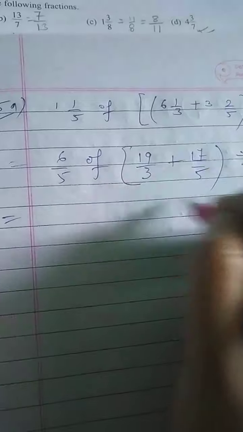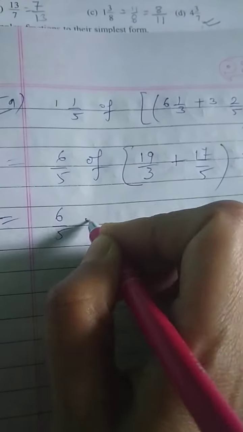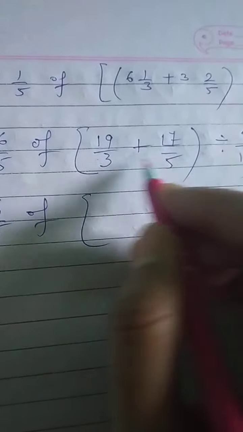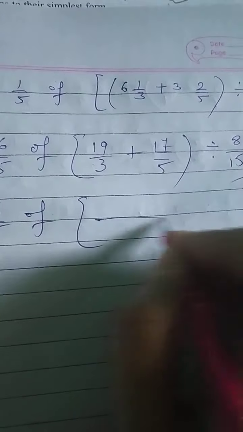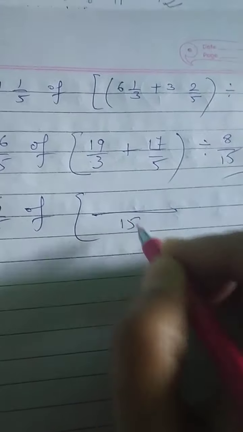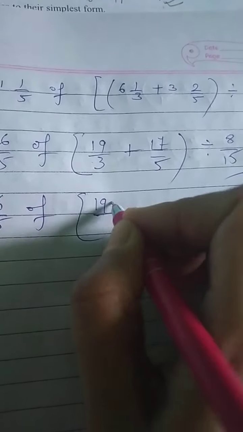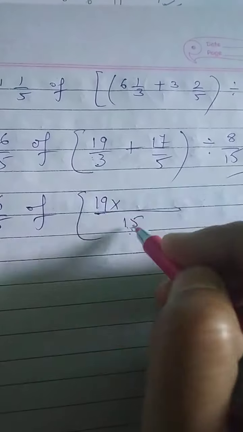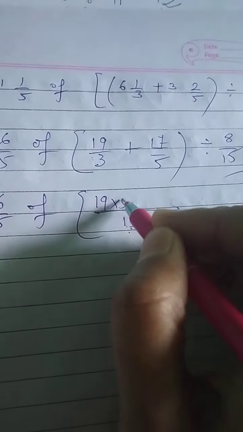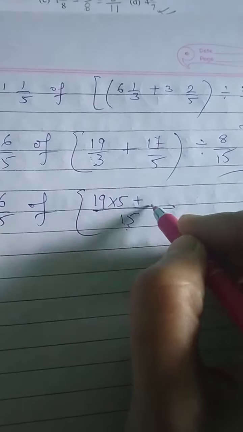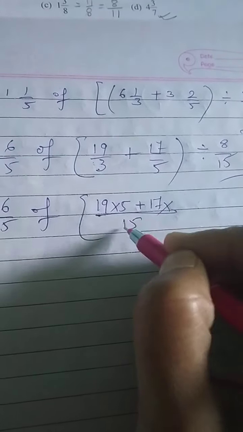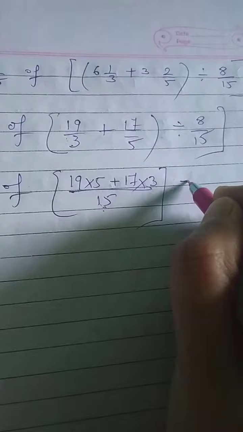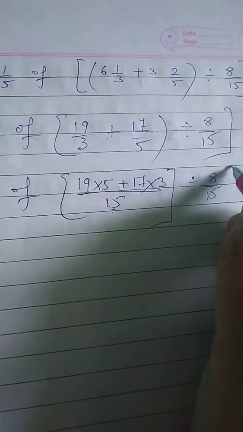Now the bracket work. We will take the LCM of this. Take the LCM of the denominators, because we are going to add. In the last video I explained how to take the LCM of the denominators. The LCM will be 15, and 19 will be in its own place. Now divide the LCM by the denominator: 3 fives are 15, so we will multiply by 5 here. Plus 17 will be in its own place. Divide it: 5 threes are 15, so we will multiply by 3 here. Divided by 8 by 15 will be as it is.